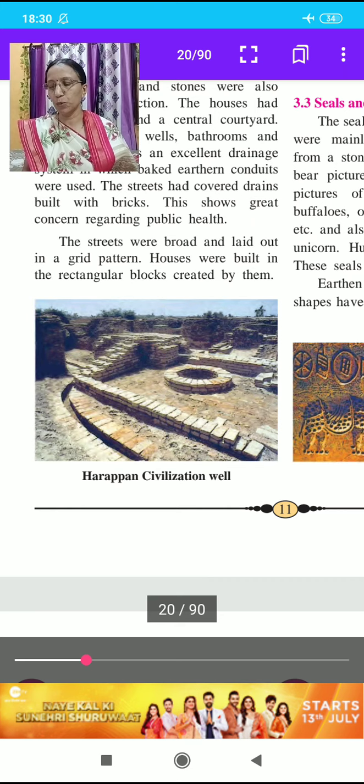Write in your notebook. The towns were divided into two or more sections, and each section had a separate fortification.